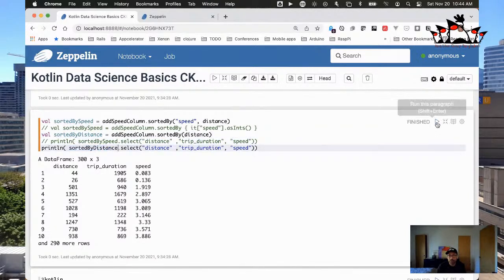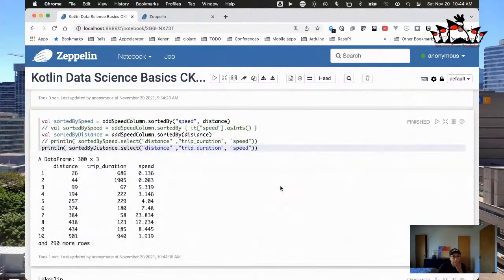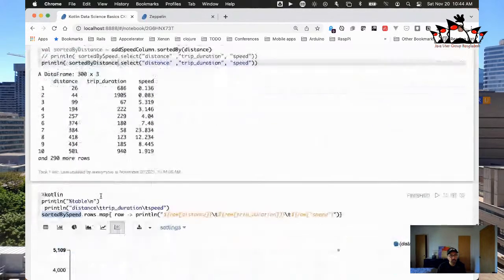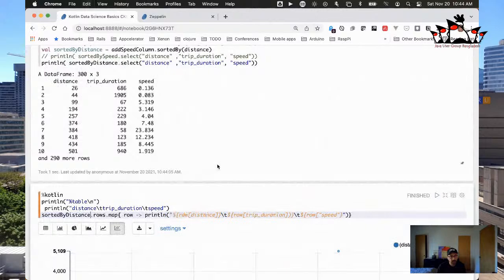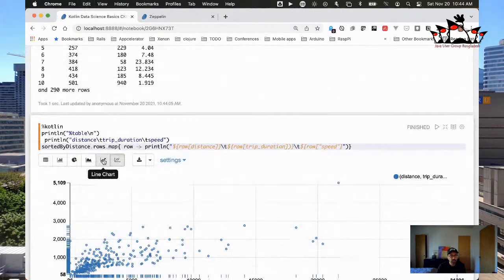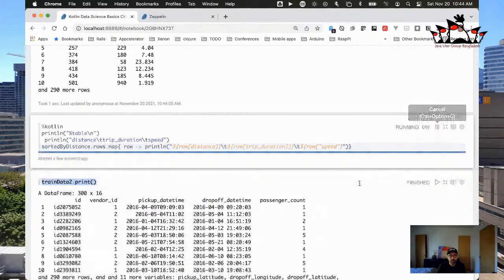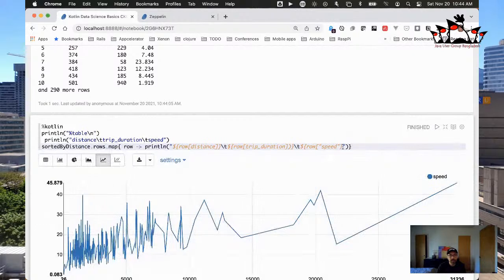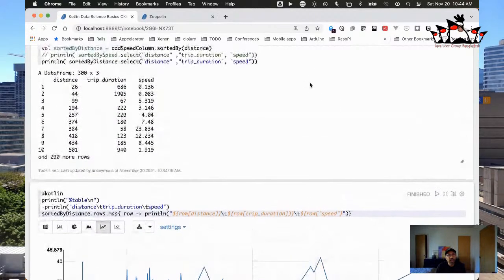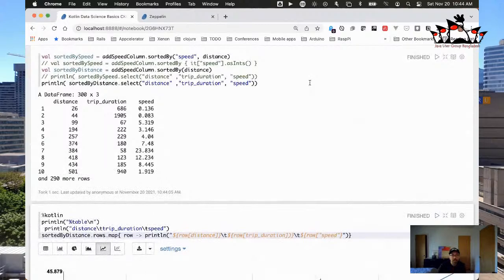All right, let's see what happens if we do this. Let's run this really quickly. And okay, so now this is sorted by distance. And let's take this sorted by distance now, and instead of sorting by speed here, let's change this to be sorted by distance. Let's change this graph, so let's get a little bit more of a line graph here, and let's rerun this. Let's see what this looks like now. Okay, there it goes. And actually it looks very similar because there's a strong correlation between distance and the amount of time it took. So yeah, there you go.